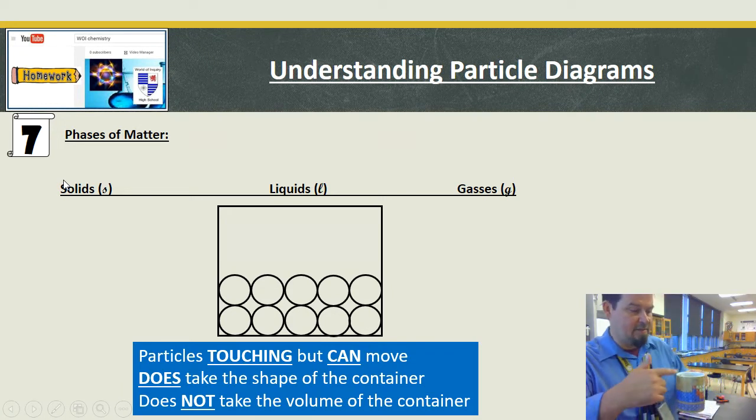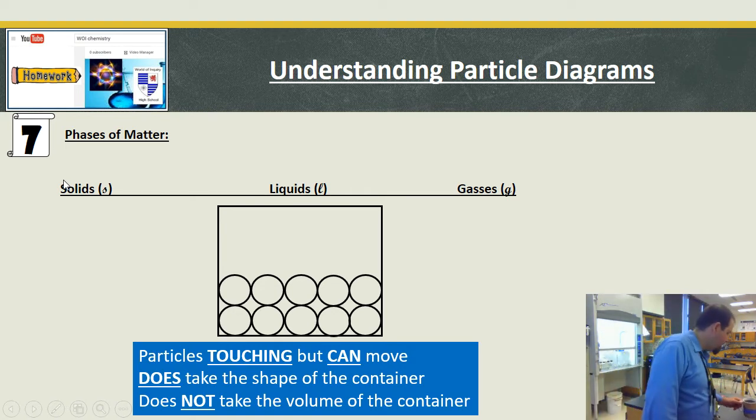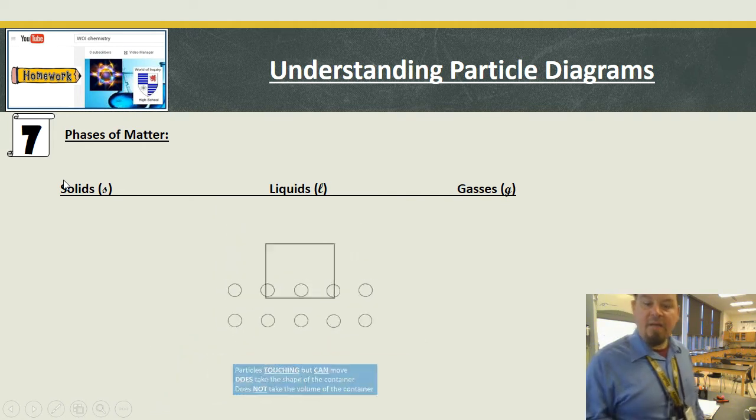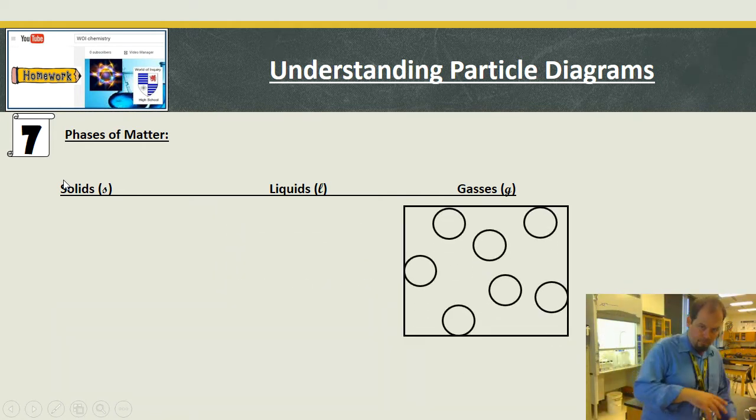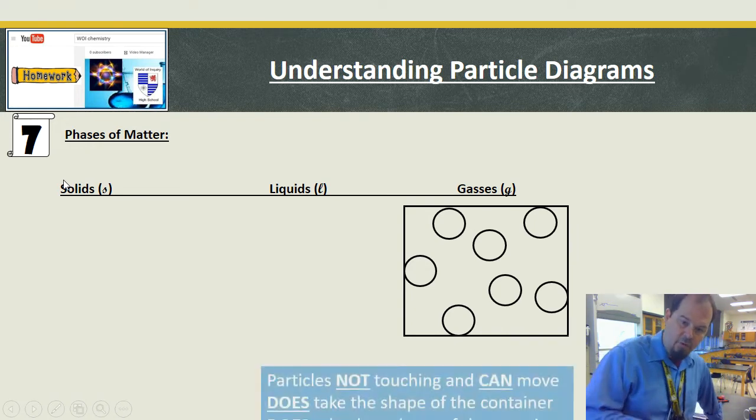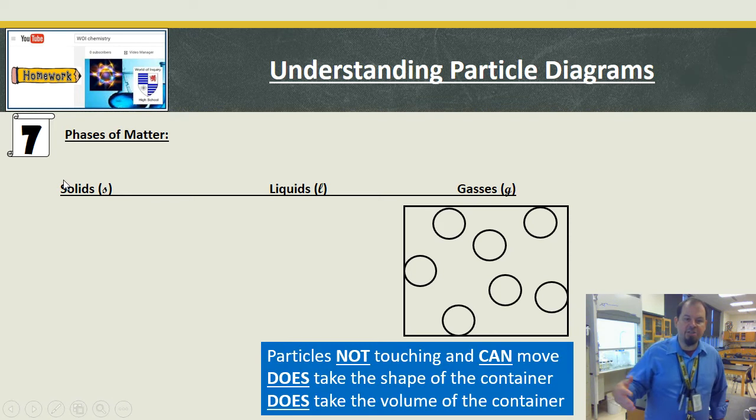You probably can't see this almost full cup of coffee, but it's not completely full. It doesn't take all of the volume of the container up. Okay, and then gases, by rule, ta-da! I always start with one touching all four sides at minimum when I'm drawing these things in, because by rule, they are not touching. They can move around, but it does take the shape of the container and it does take up the volume of the container. So I like to make sure in my box I start with one on every side to show that it takes up the volume of the container.